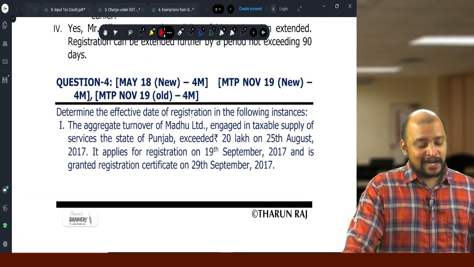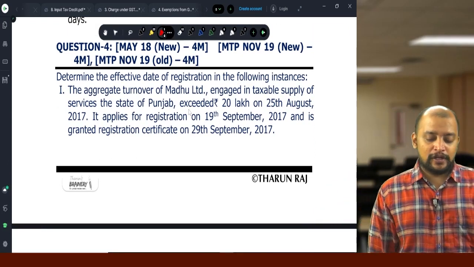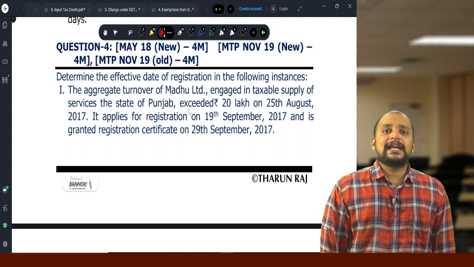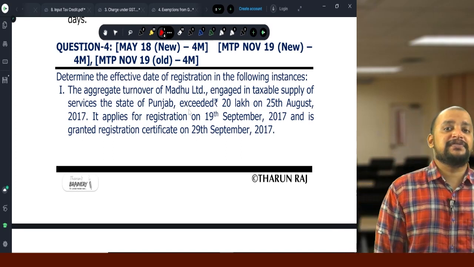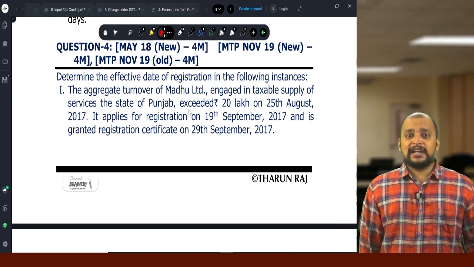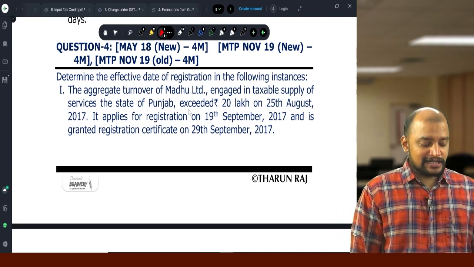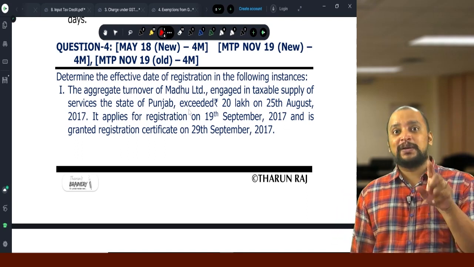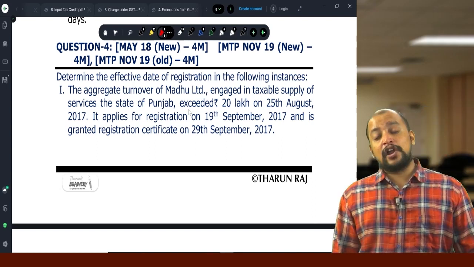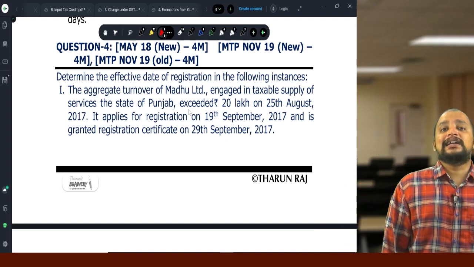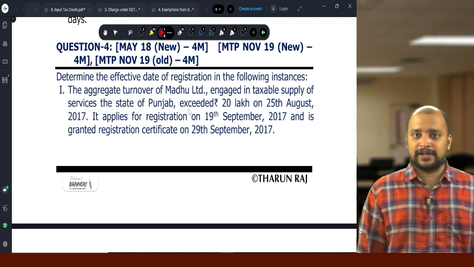Then question number 4, multiple attempts it has been asked. Determine the effective date of registration in the following instances. What will be taken as the effective date of registration? If a person is making application for registration within 30 days from the date when he is liable to get registered, then the date on which he is liable to get registered will be taken as the effective date of registration. If the application for registration is not made within 30 days, then the date on which registration certificate is granted is taken as the effective date of registration.